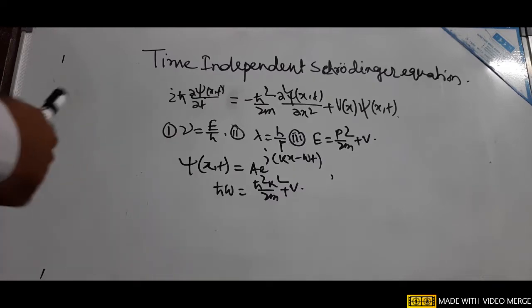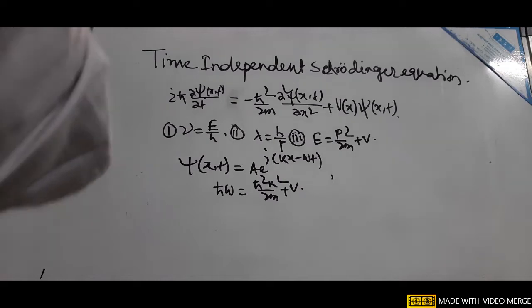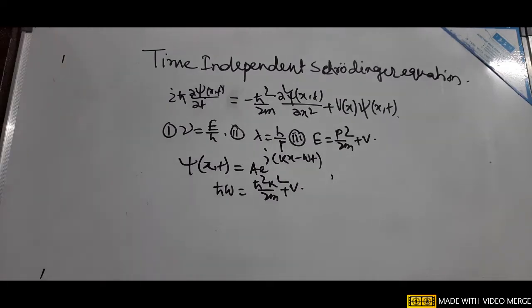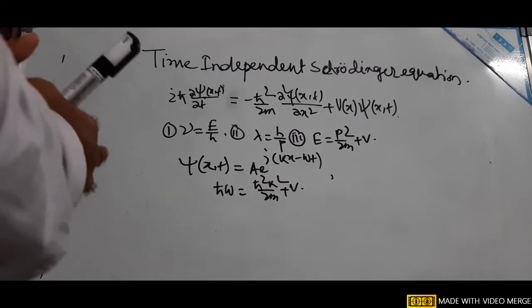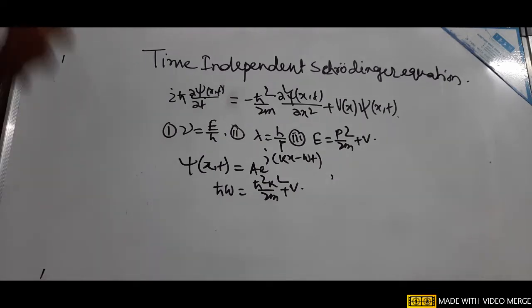In classical mechanics, if we know the position and momentum of a particle at one time, and using Newton's equation of motion, then at a later time we can determine the position and momentum of the particle accurately.